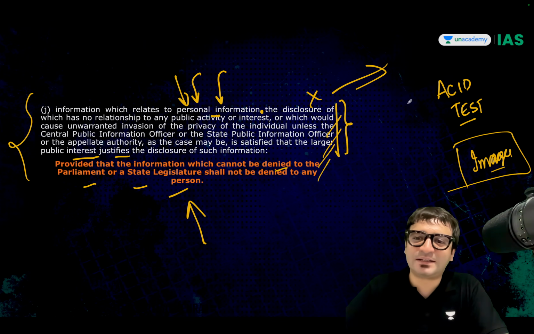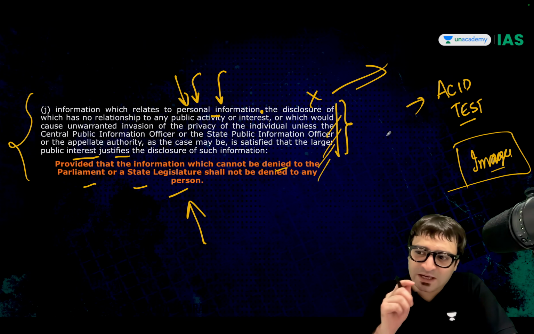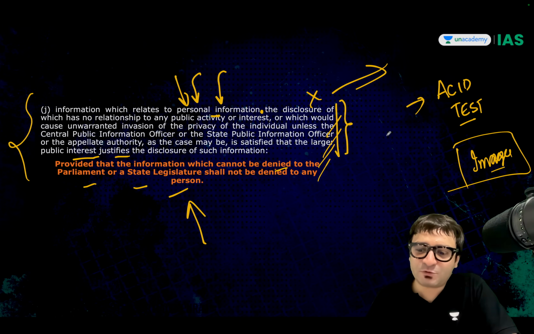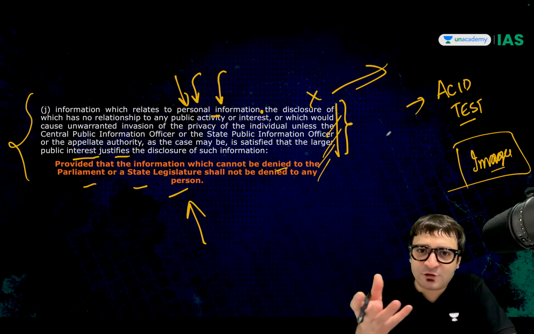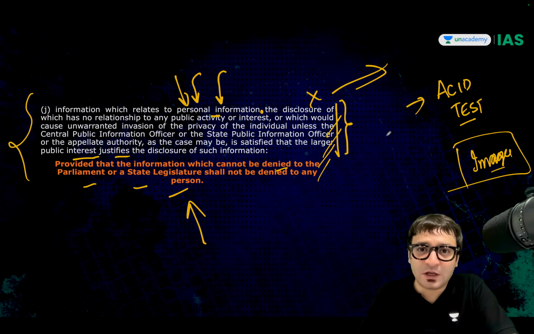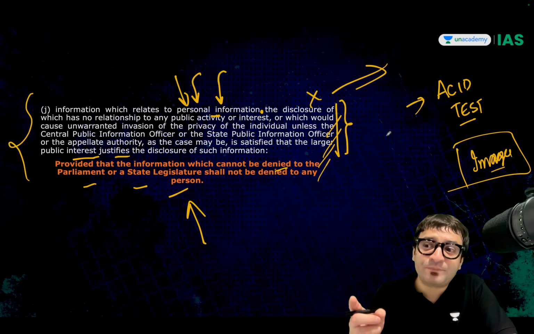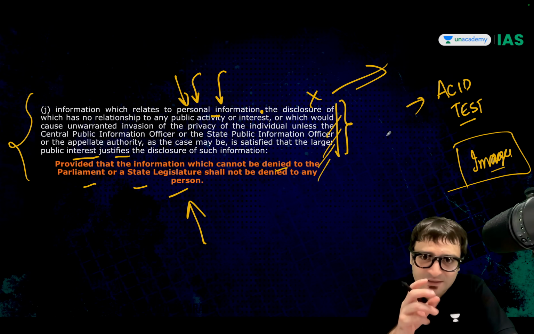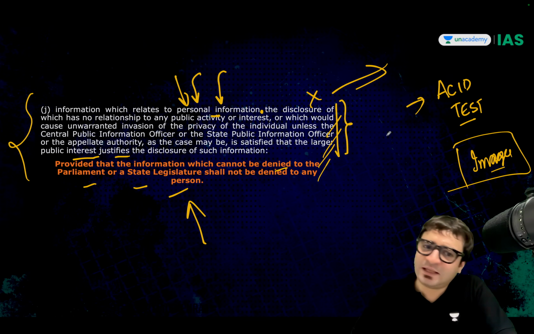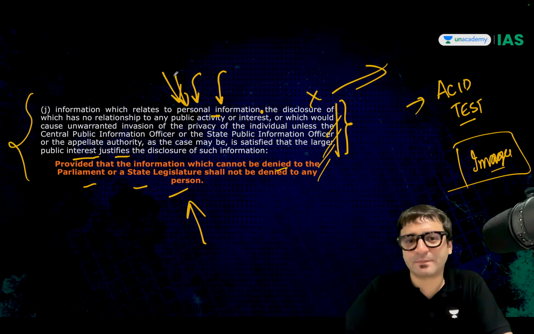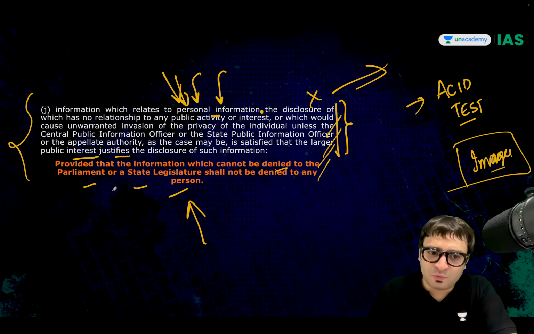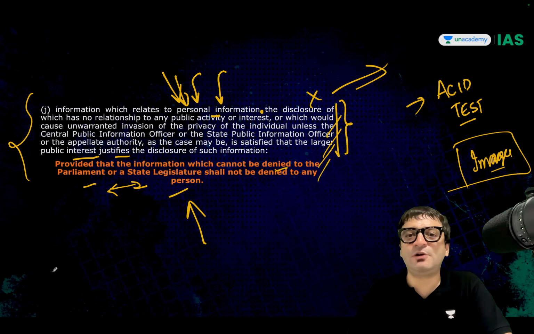Now there is no acid test, which means we won't see whether even this personal information is for the larger public interest. Which means tomorrow I can ask for the educational qualifications of an individual, or the IT returns filed by public officials to see whether there is an element of corruption or not. They will say that it relates to personal information. And further, what cannot be denied to Parliament or state legislature shall not be denied to any person.